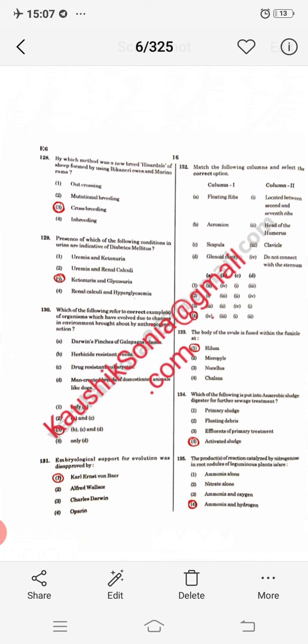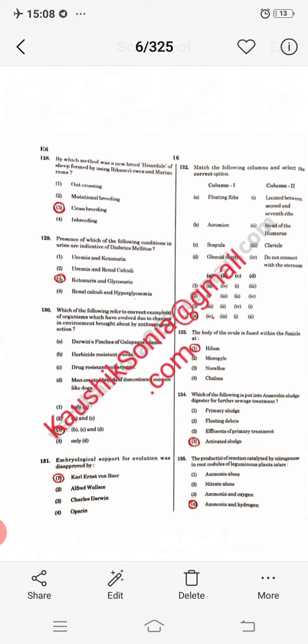of diabetes mellitus. Next question, which of the following refers to a correct example of organisms which have evolved due to changes in environment through anthropogenic action, man-made action. So option C, B, C and D. B, herbicide resistant breeds and drug resistant varieties, and D, man-created domestic animals like dogs. So all these are the reasons for resistance to the environment that helps organisms evolve due to the change of environment.